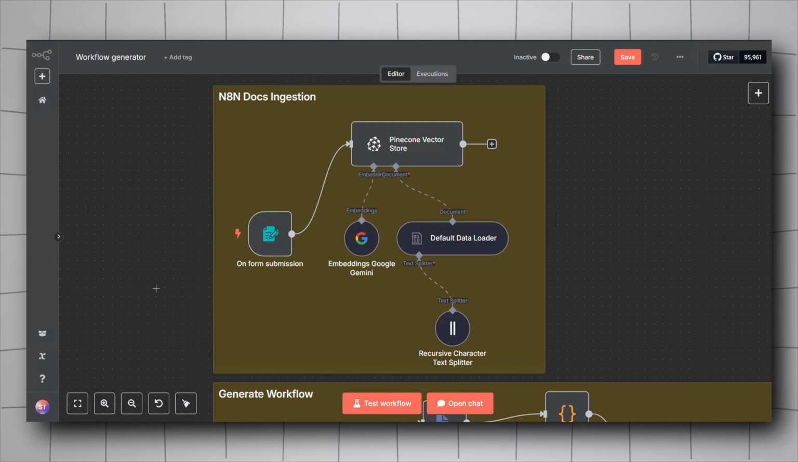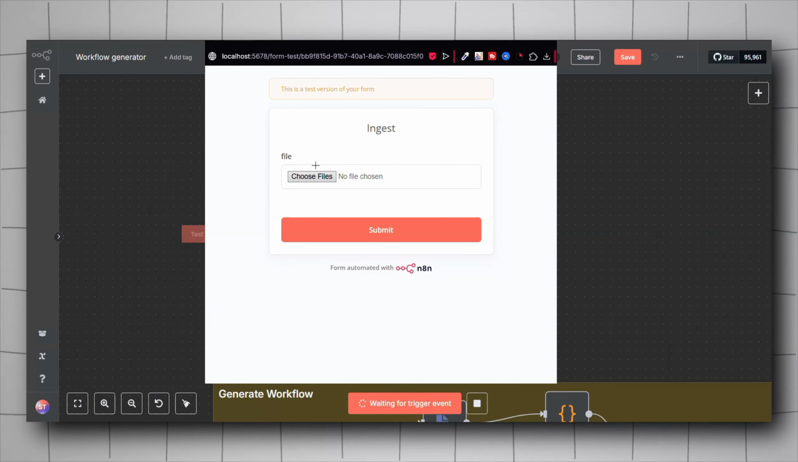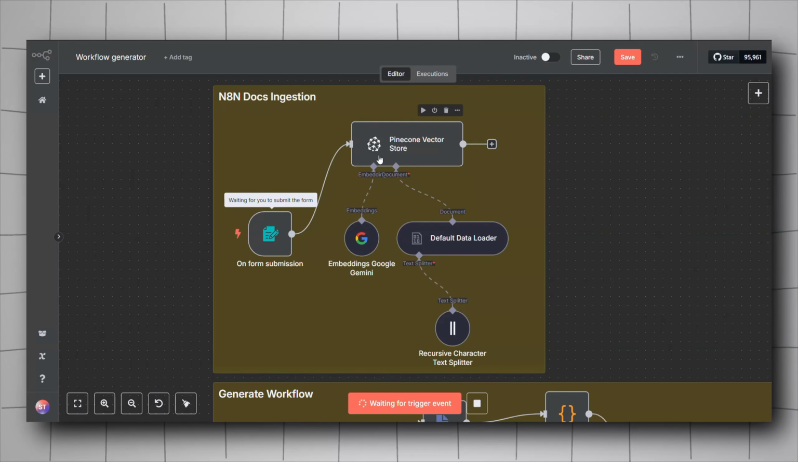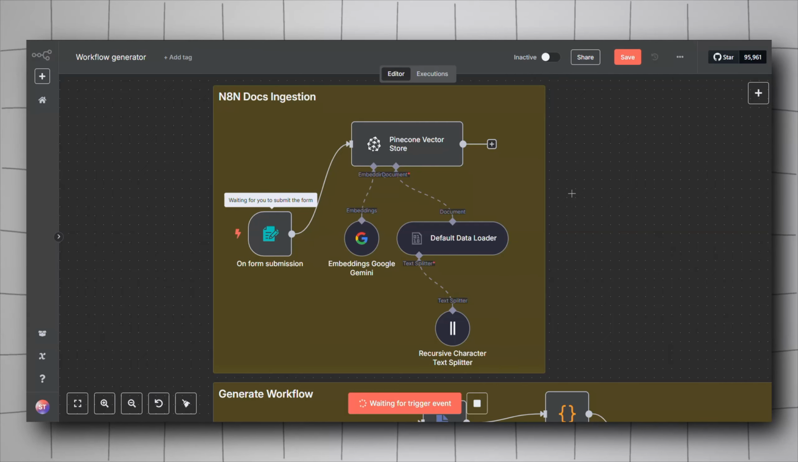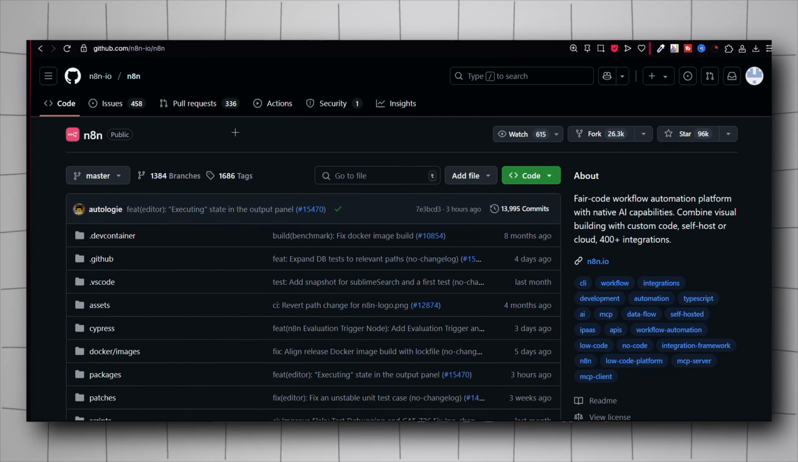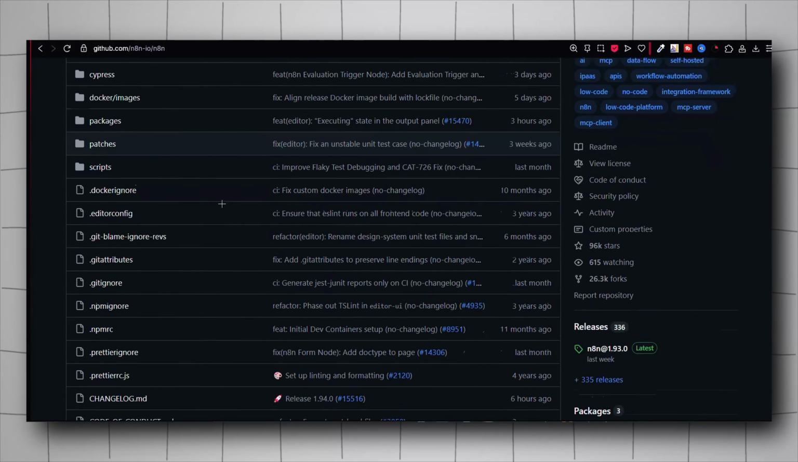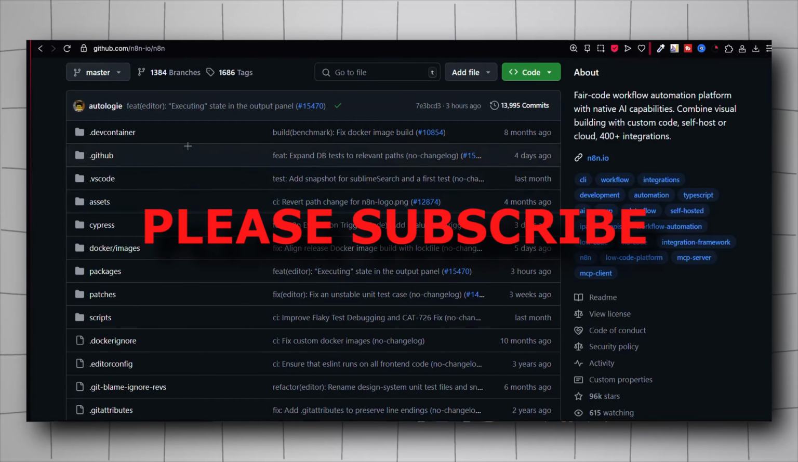So this first workflow is triggered using a form submission. As you can see here, it asks you for a file, and then once you submit it, it will be ingested and embedded inside the Pinecone vector store. Getting the N8N documentation is kind of complex, but luckily N8N have put all their documentation inside this GitHub repo here. As you can see, it contains all the documentation. There are two parts I will show you.